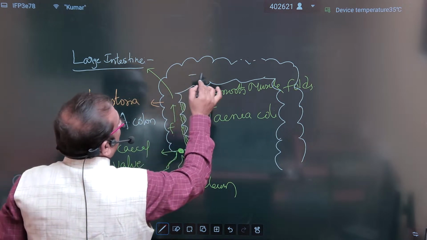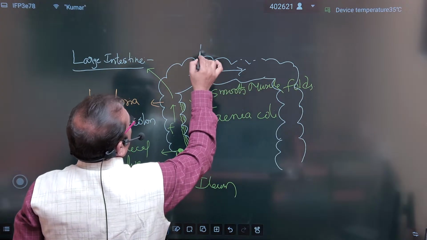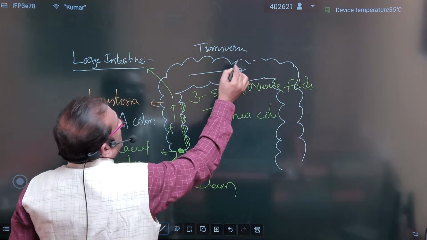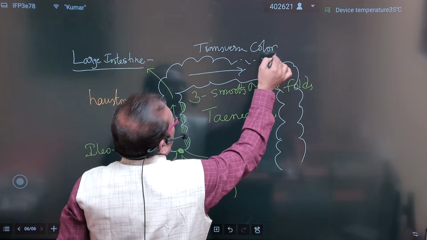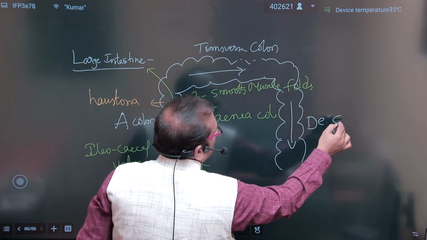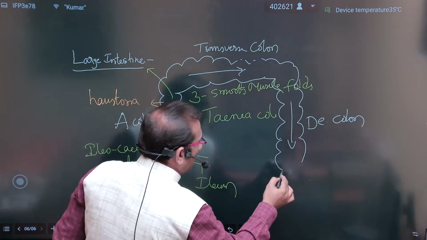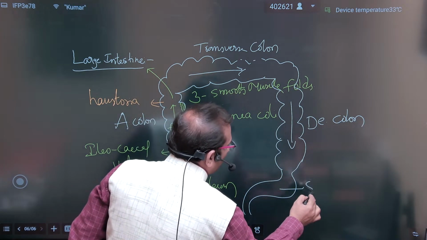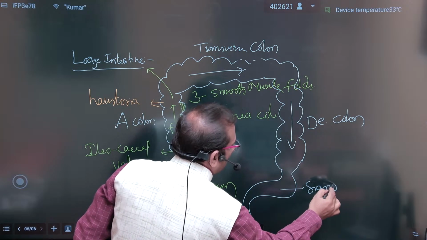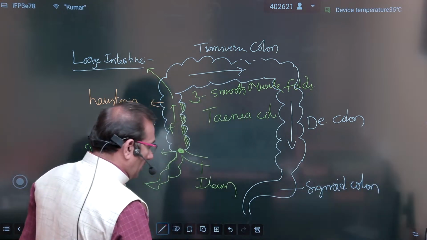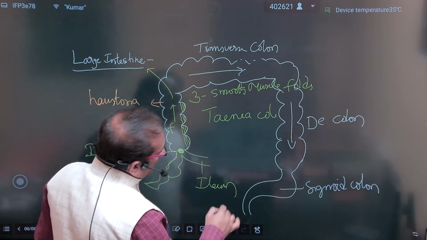It is horizontal, so this is called the transverse colon, and coming down, the descending colon. After that there is the sigmoid colon. The sigmoid colon is also present.